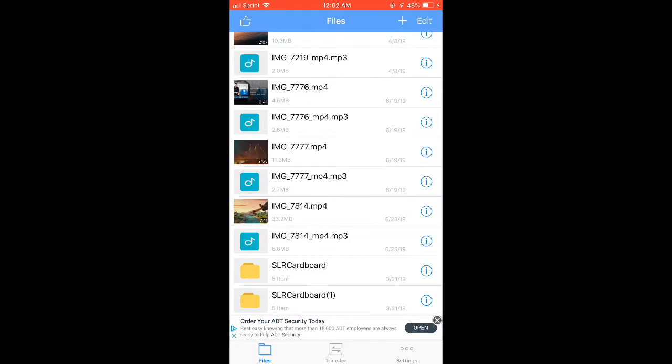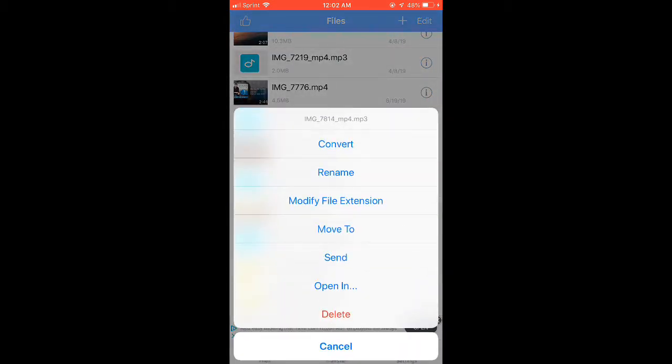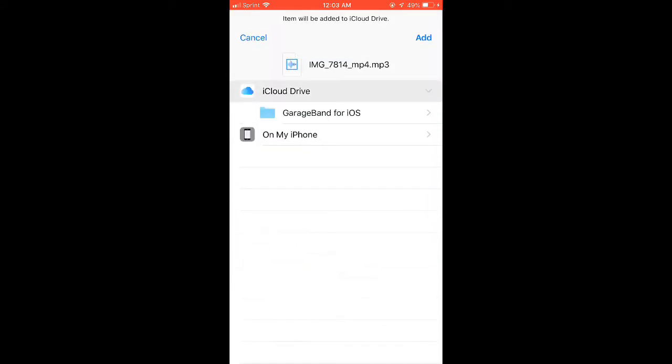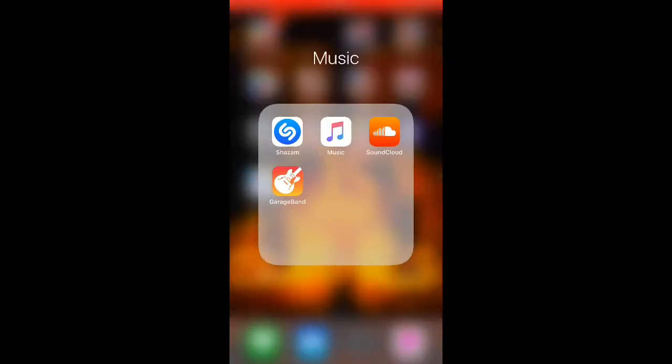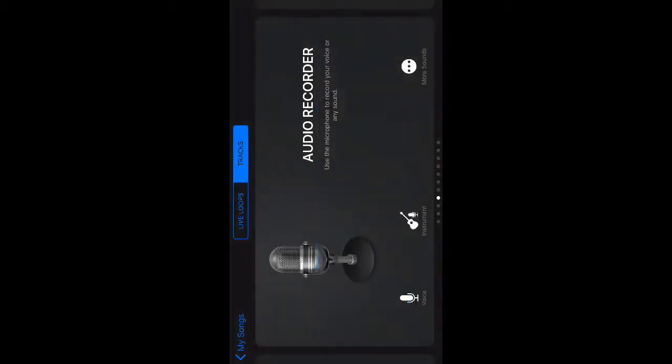Okay. Yes, so it's that one. So you want to push open in and push save to files and click on the iCloud drive. But you get out of there, and then you want to download GarageBand in the App Store. And then you want to push the plus sign, and you want to go to audio recorder.